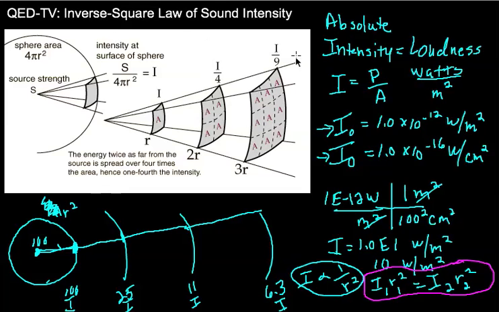It's called an inverse square law, and there are a lot of inverse square laws in physics. It's interesting that the further you get away from something, the less it goes, but it goes down by the square of the distance. So we have intensity 1 r1 squared equals intensity 2 r2 squared. Hopefully that helps you understand the absolute intensity formula and how the intensity changes as you are further away from a source.